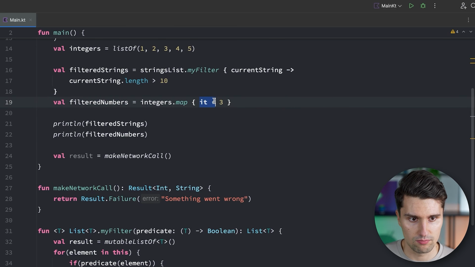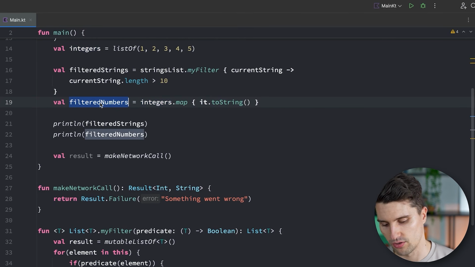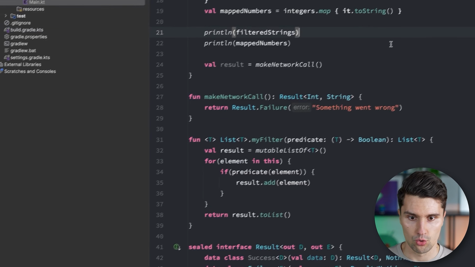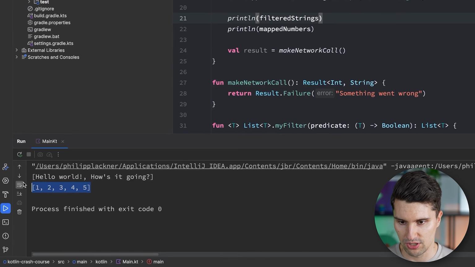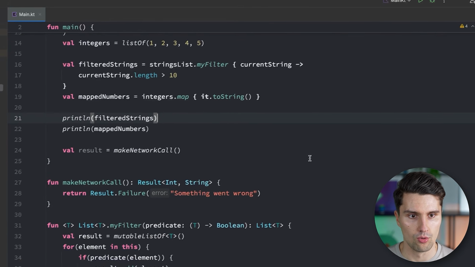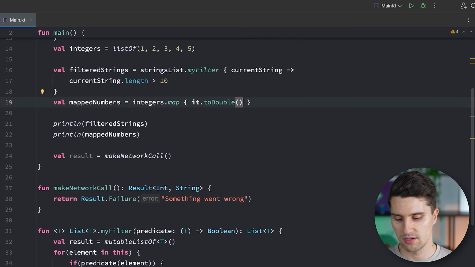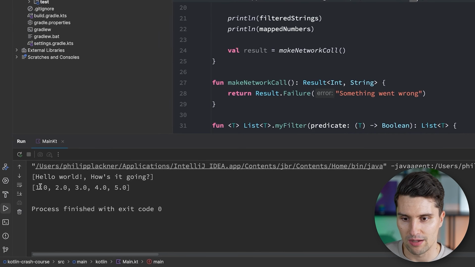So here, for example, if we do something like it.toString, so we just have a string representation of all integer numbers in here, then we can say mappedNumbers, and then print this here. If we now run this, we don't see any difference, but these numbers are actually just strings in this case. Or something that maybe makes this a bit clearer is we map this to doubles. So then if we run this, every number is now not an integer anymore, but we've mapped every single one to its specific double representation.